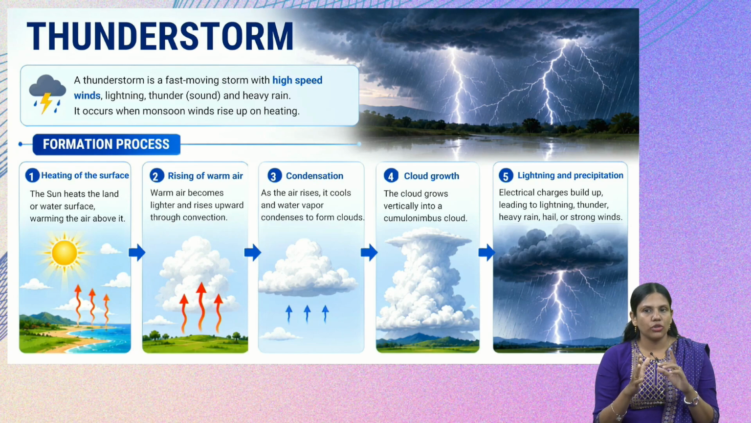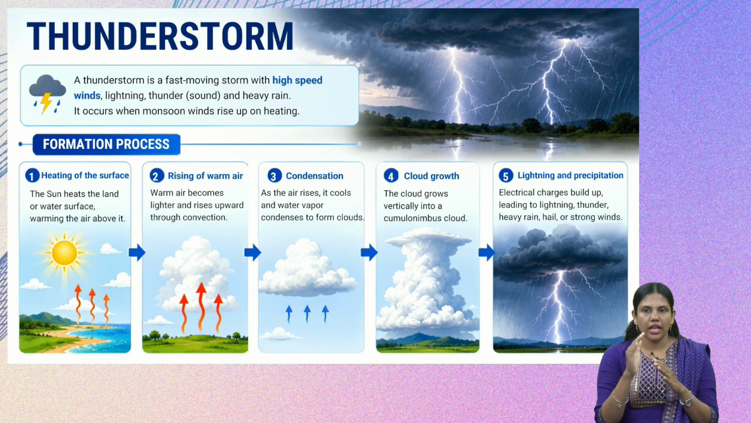Mostly it occurs during the monsoons. So first, the phenomenon is like this: how thunderstorms are formed. First it is the heating of the surface. During the summer, the sun heats up the land or the water surface, warming the air above it. Because of a process of convection, the warm air rises upwards.